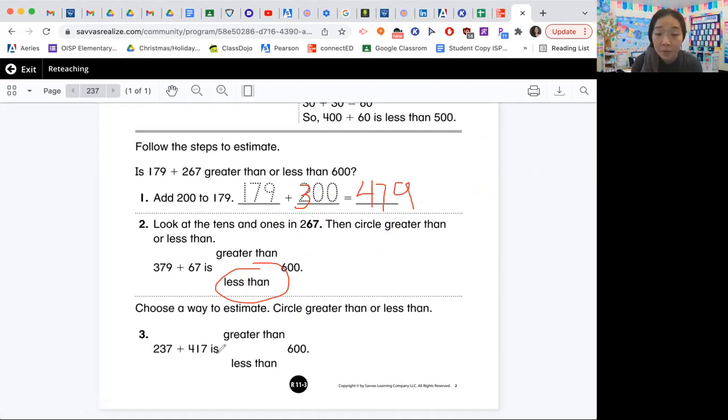Now, I prefer to estimate both of those numbers. I think that's a great tool. I think it's going to help you guys. So that's what we're going to do. Okay, I'm going to estimate both of those numbers.